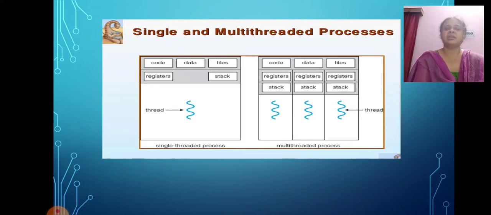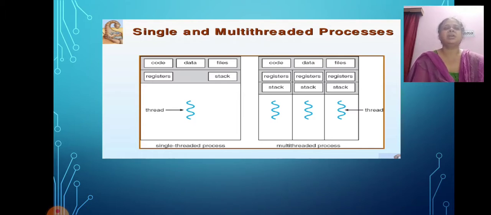That is, it is highly responsive. Second is faster context switch. Context switch time between threads is lower compared to process context switch. Process context switching requires more overhead from the CPU.